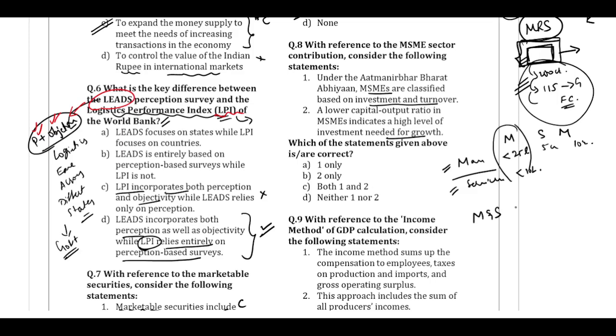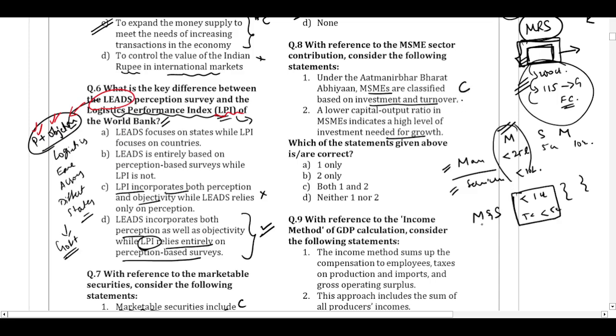Now after the revised definition of the MSMEs, to call a micro MSME, the investment has to be less than 1 crore and the turnover has to be less than 5 crores. Similarly, we have a different definition for small. Similarly, we have a different definition for the medium industry. So the question is saying under Atmanirbhar Bharat, MSMEs are classified based on the investment and turnover. So like I said, we have both the investment and turnover criteria now.